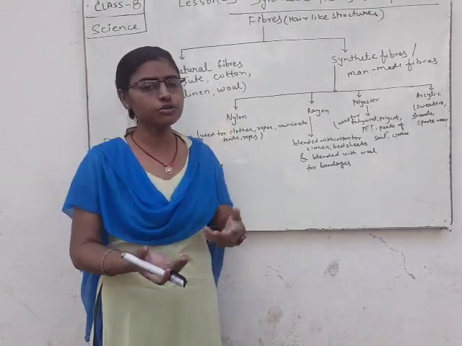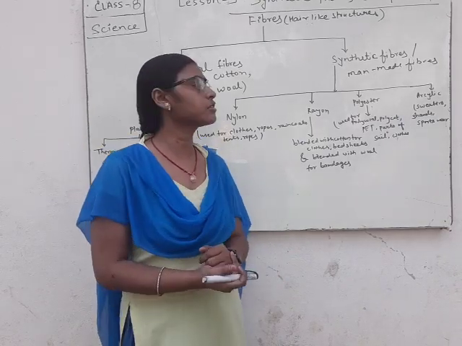Synthetic fibers are also known as human-made fibers and man-made fibers.